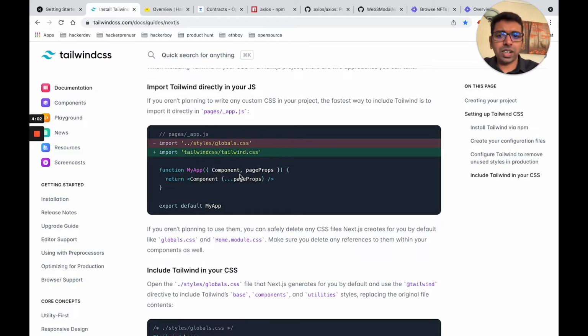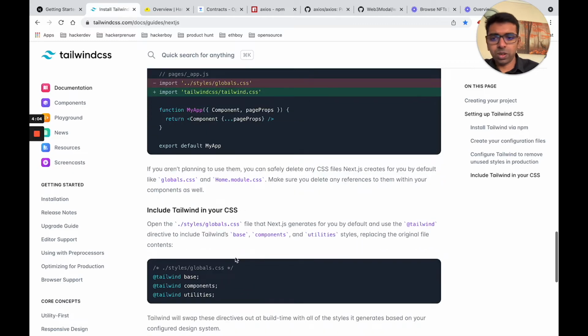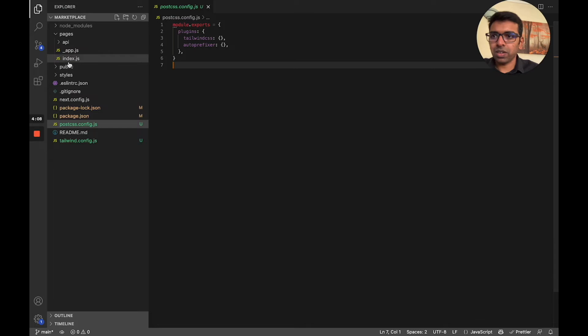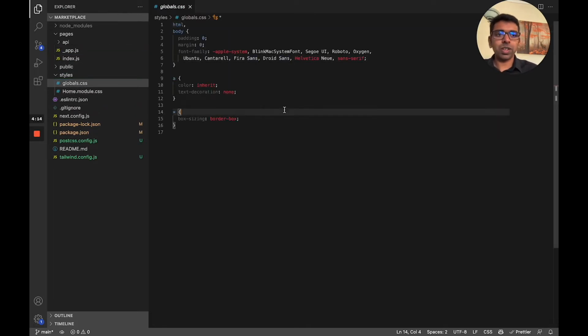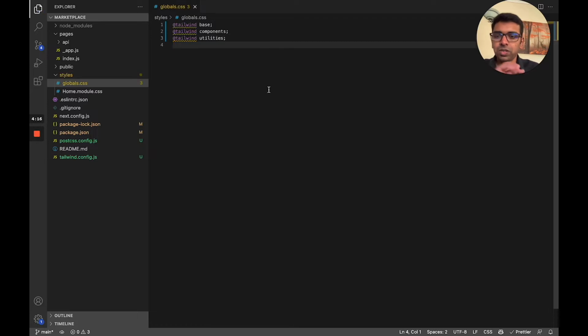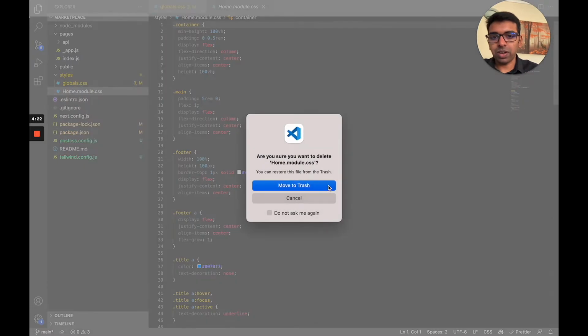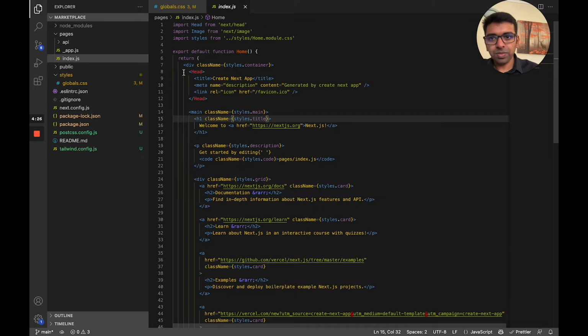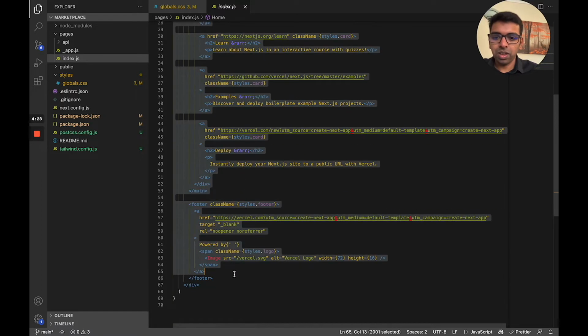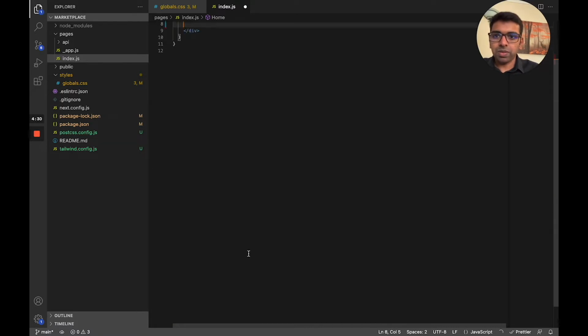For configuring Tailwind for Next.js in our project, we're going to change something in a file called global CSS. We're going to import the Tailwind base and a few other components directly from Tailwind, so that everything will be covered. Let's look at the initial screen, which is this. We're going to delete some of the stuff we don't need.